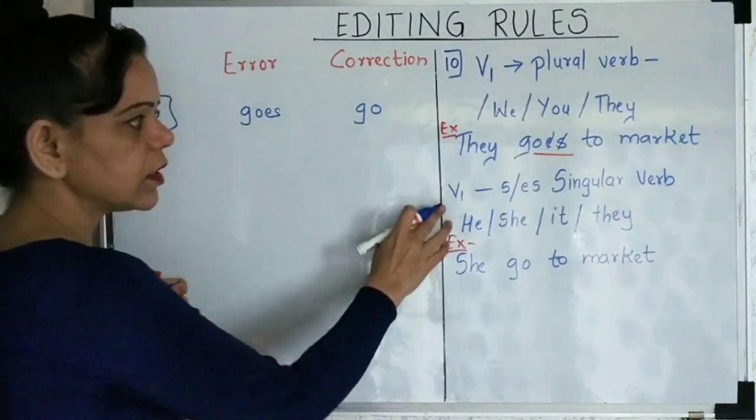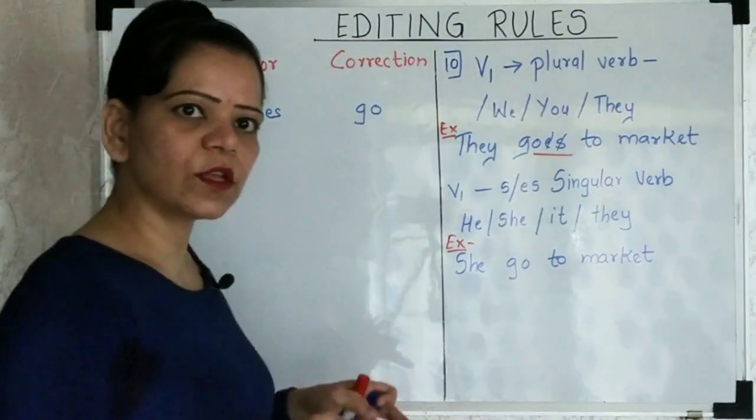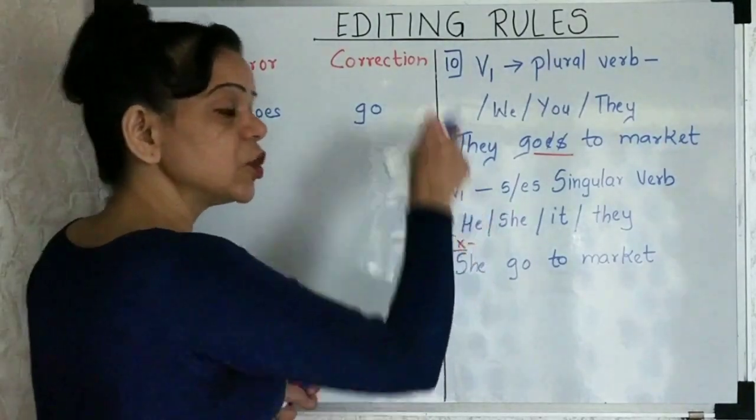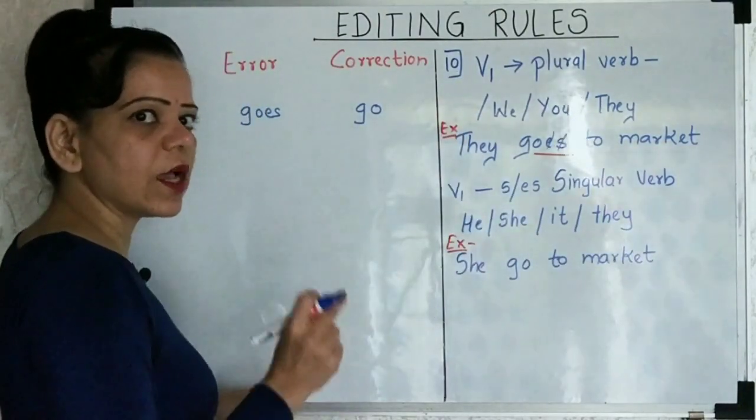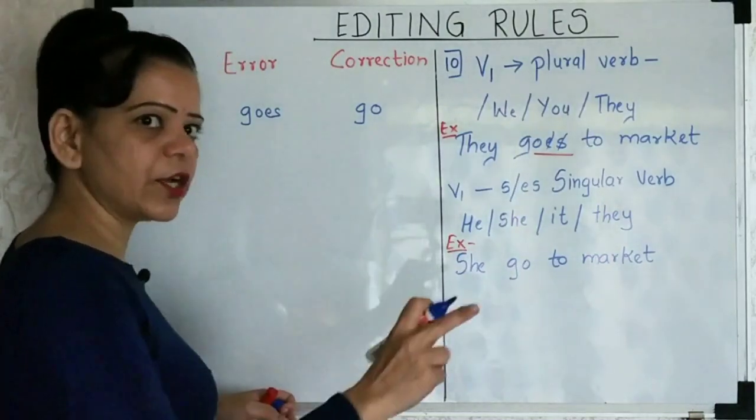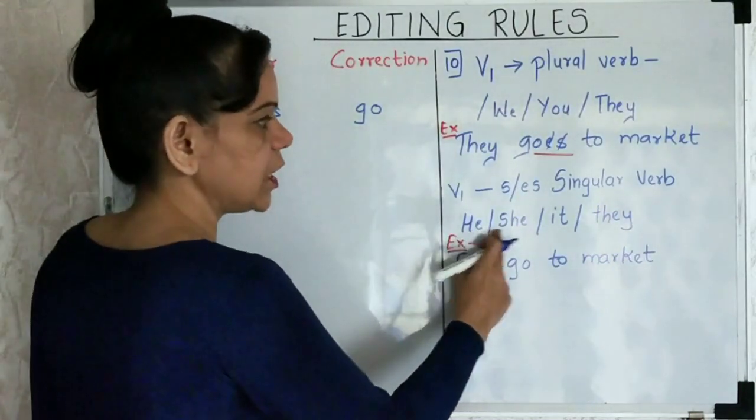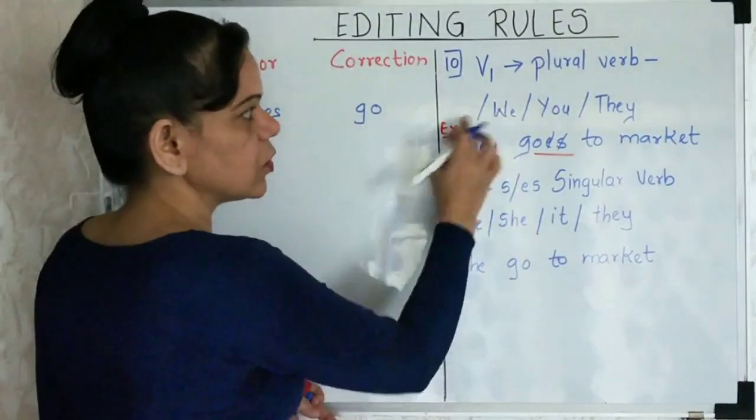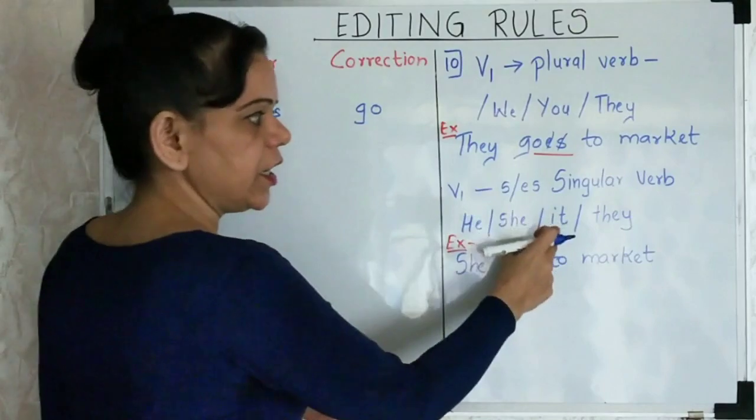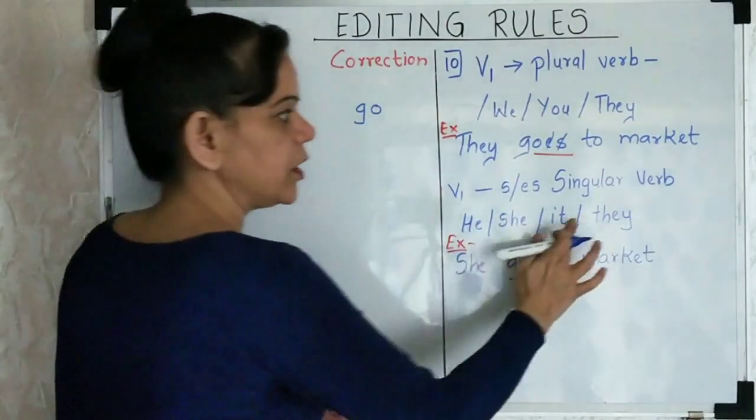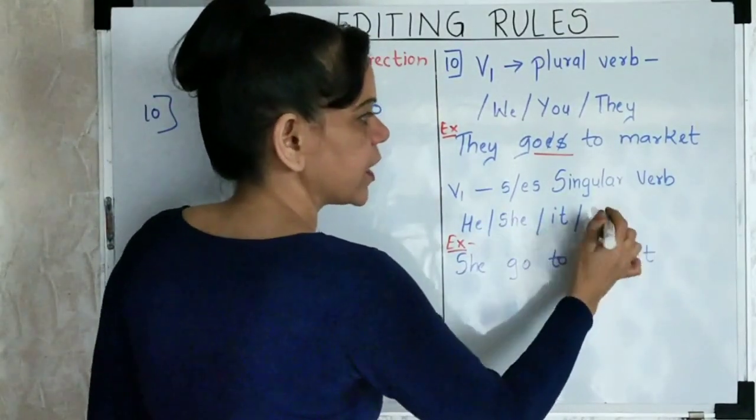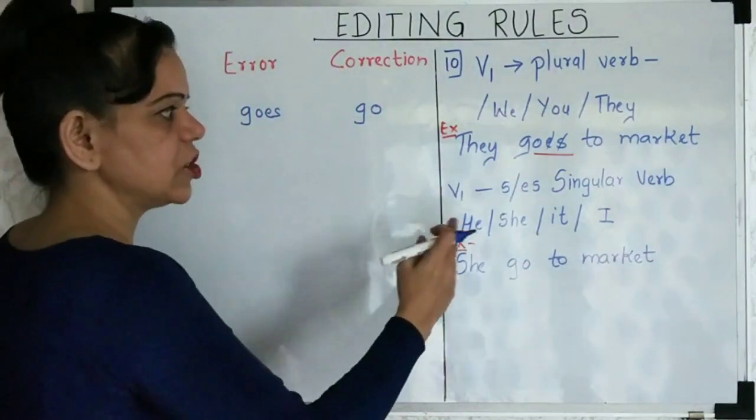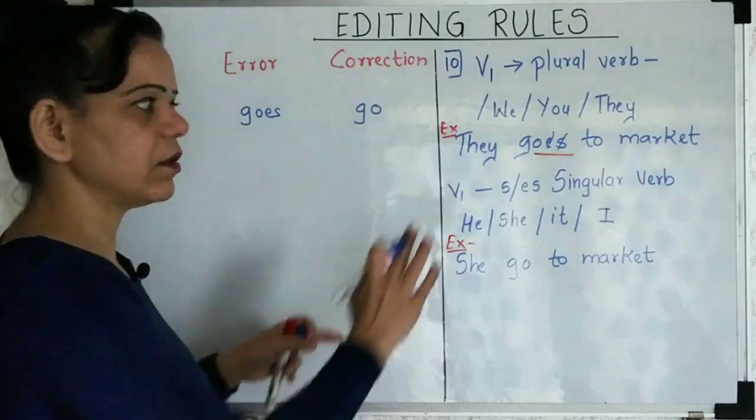Second example, when the subject is in the singular form, the verb should also be in the singular form. It means there should be an s or an es at the end of the verb. If it is he, she, it. He and she will be singular forms, right? It will also be singular form. "They" will not be there. It can be I, he, she, it. These can be in the singular form.